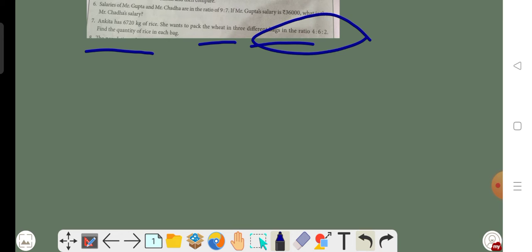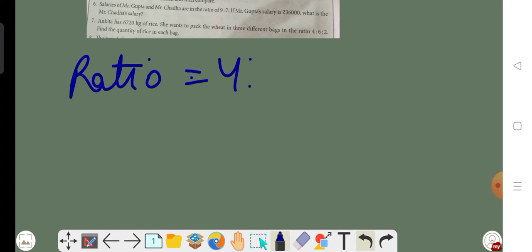Ankita has 6,720 kg of rice. She wants to pack the rice in 3 different bags, and the ratio of the bags is 4:6:2. So find the quantity of rice in each bag. Okay. Again we have been given the ratio of the weight of the bags. So the ratio is 4:6:2.